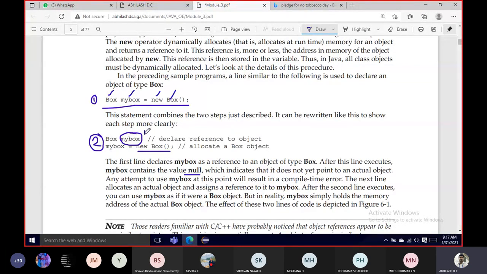When you declare this particular case and you're not using this line here, it will result in a compile time error. The new line allocates an actual object and assigns a reference to my box. So after the execution of the second line, you're allocating the memory for it. So my box simply holds the memory address of the actual box object. All right. So you can try it out.